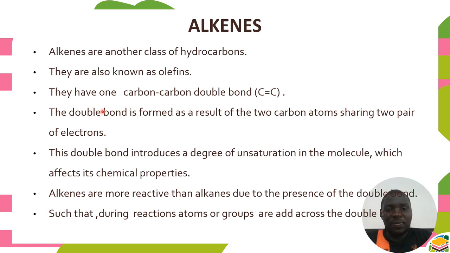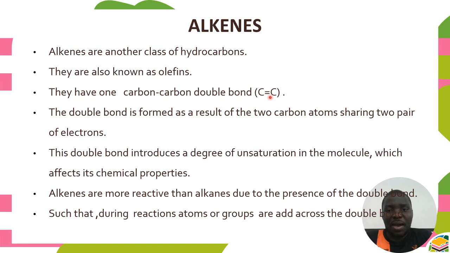So if we were to differentiate between alkenes and alkanes, alkenes have a double bond between carbon and carbon, and in alkanes we always find a single bond throughout the carbon chain. The double bond is formed as a result of two carbon atoms sharing two pairs of electrons. So here, let us go to this bracket. We have two carbon atoms here.